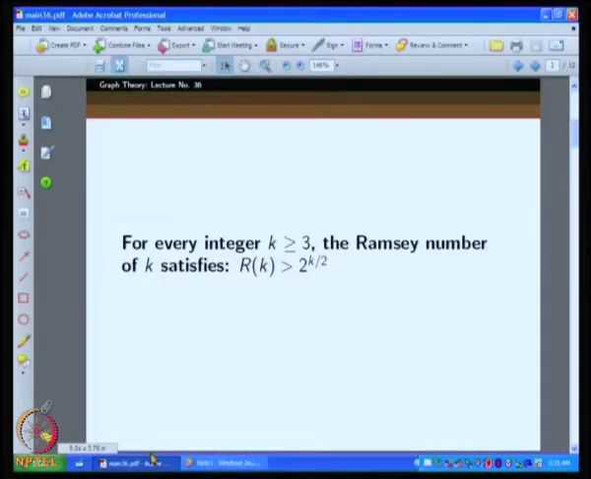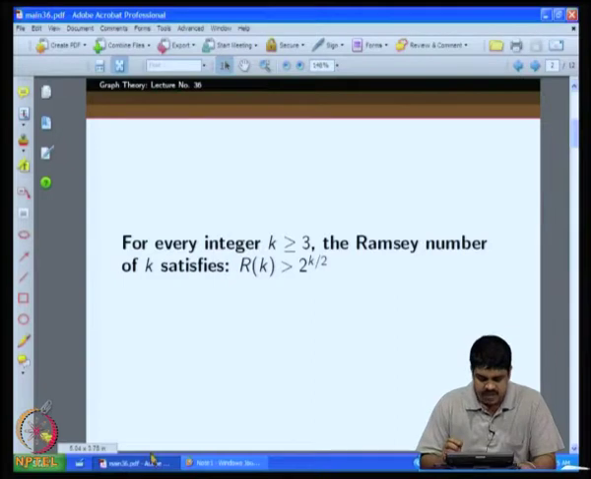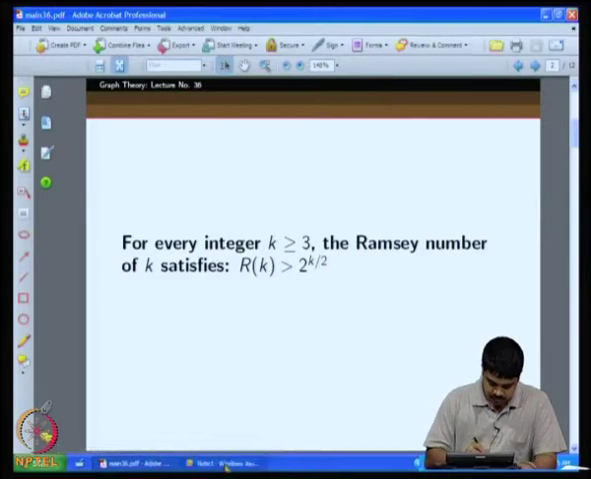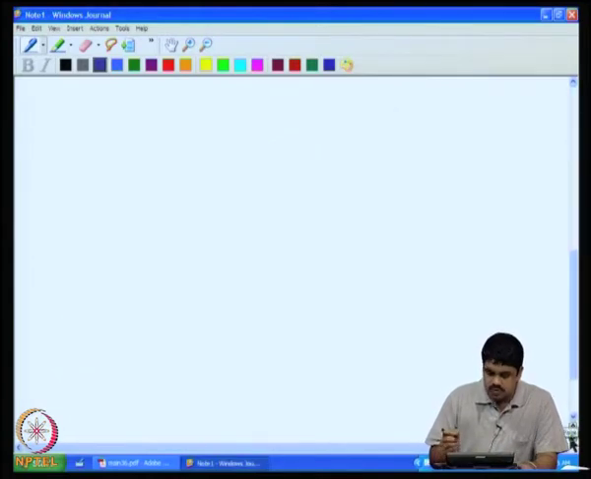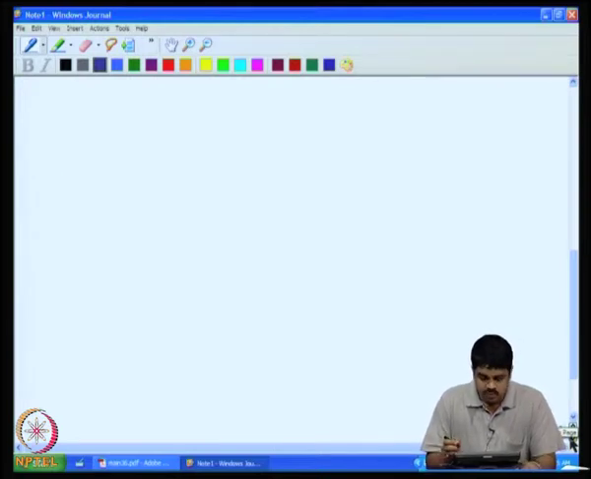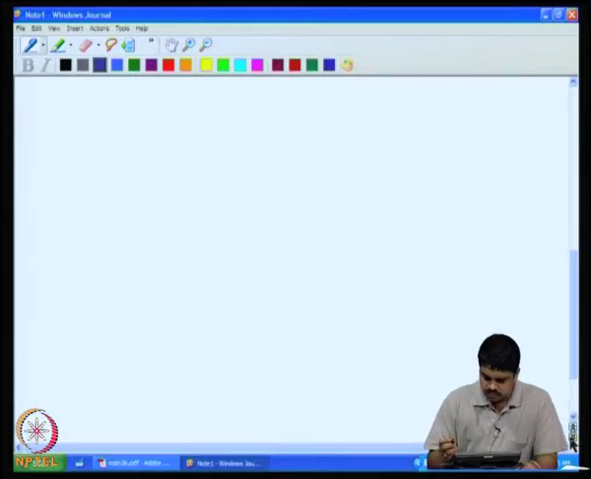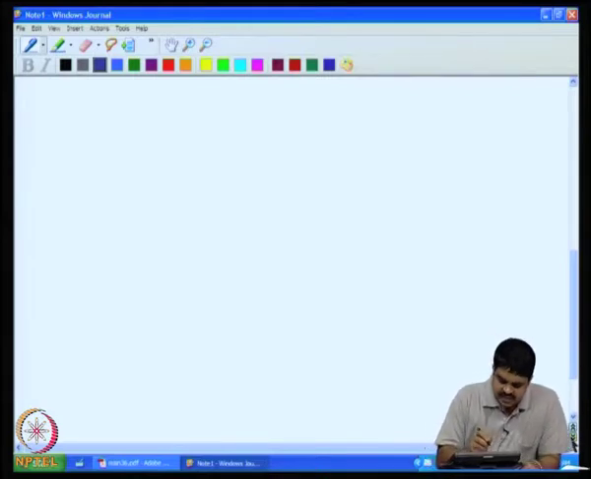We will show that for every integer k greater than or equal to 3, the Ramsey number of k satisfies R of k is strictly greater than 2 raised to k by 2. Here, strictly greater. We will prove this now. To prove this, we will consider the probability distribution of graphs G(n, 1/2).